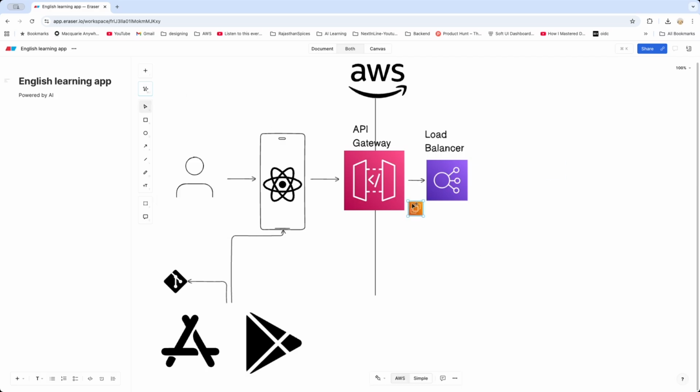EC2s are Elastic Compute Cloud, also known as the server essentially. Let me put the EC2 over here. The load balancer will have the responsibility to talk to my EC2 and call the respective APIs, and the mapping of those would be given in the API gateway. So this is how the traffic would flow from my application to these.